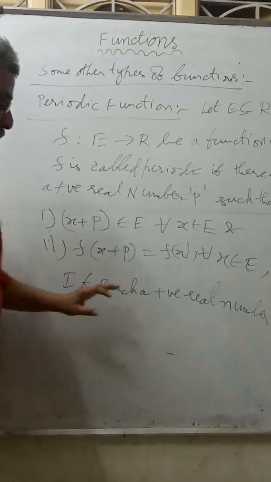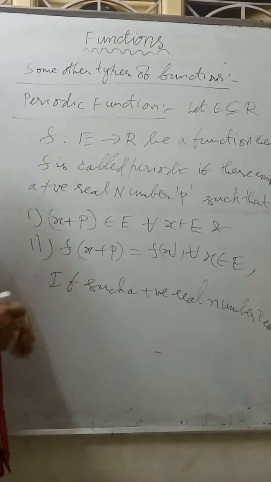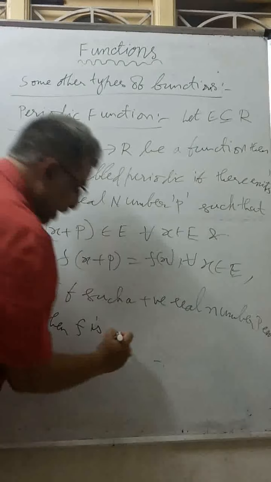If such a positive real number p exists, then f is called periodic with period p.